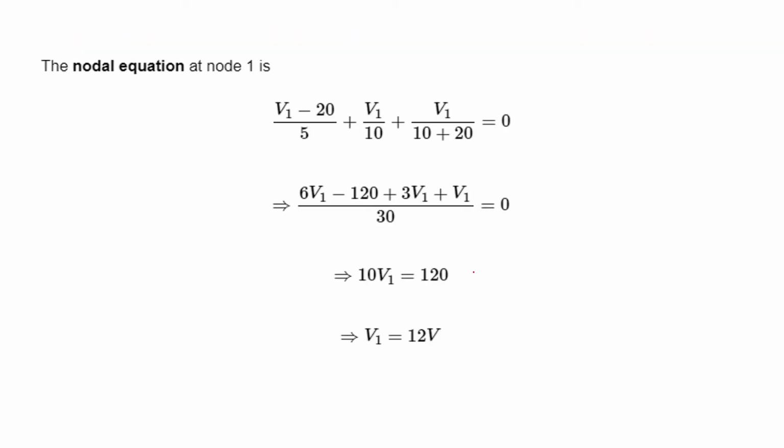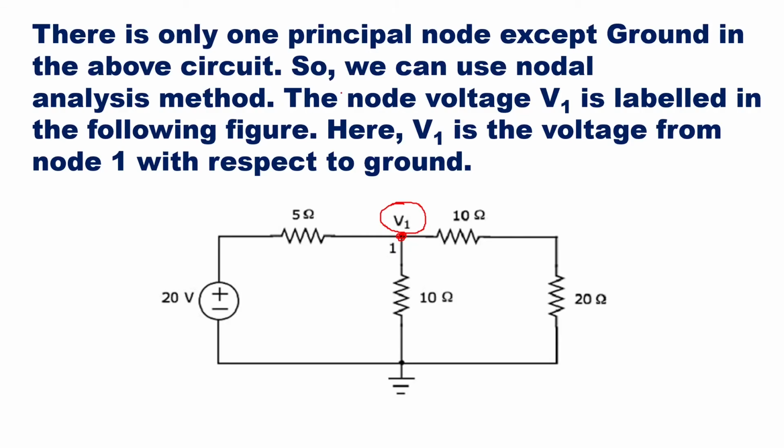The nodal equation at node 1: we can have V1 minus 20. If you see the circuit here, V1 minus 20 upon 5 will give the current in this loop. So the current in this loop will be (V1 minus 20) upon 5.